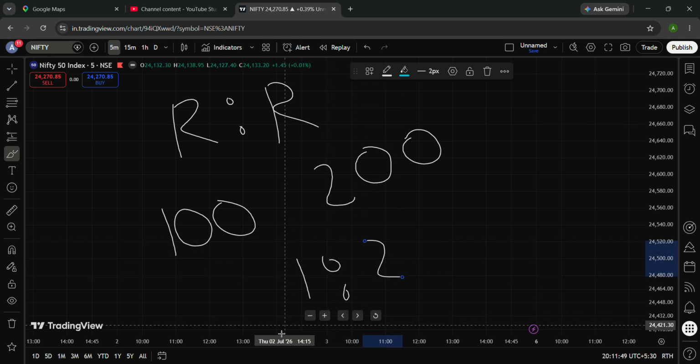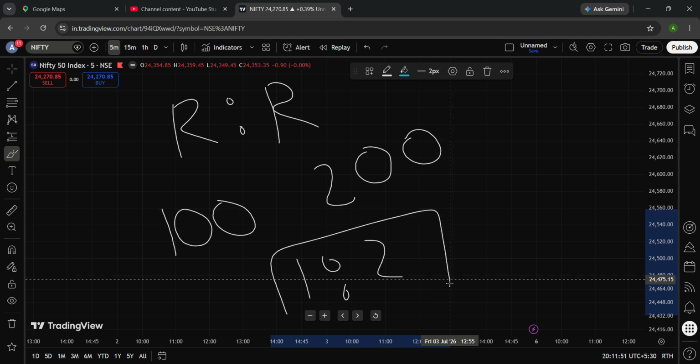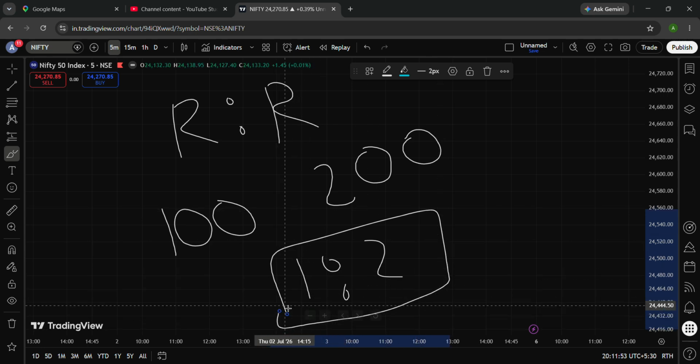That means if you are risking 1 rupee, then you have to earn 2 rupees from the market. So that is the actual meaning of risk to reward ratio.